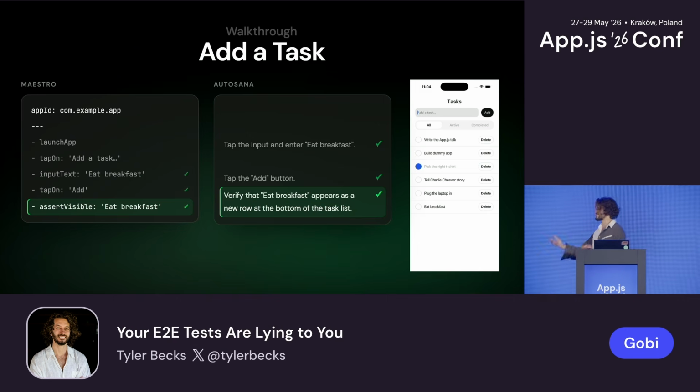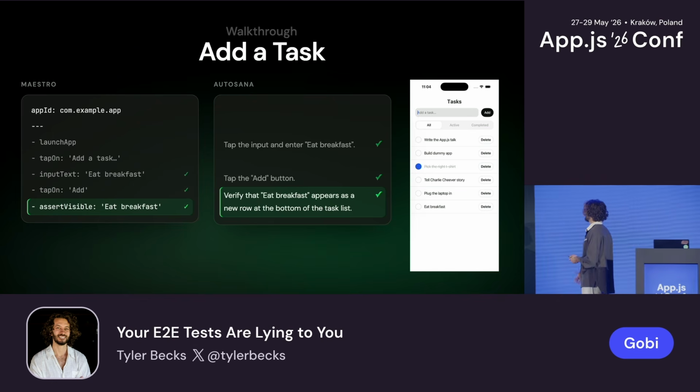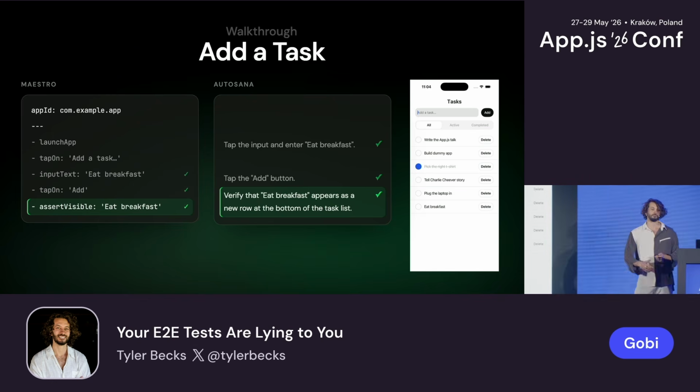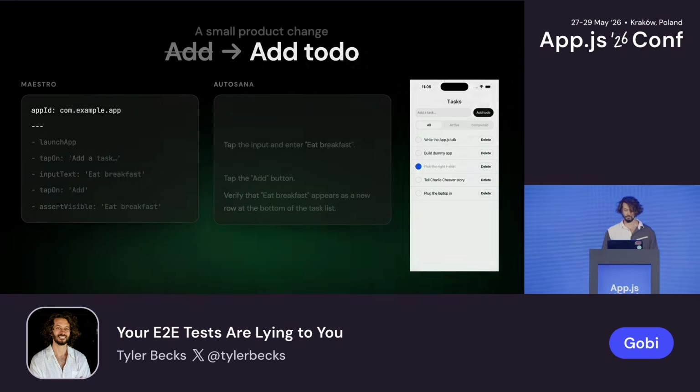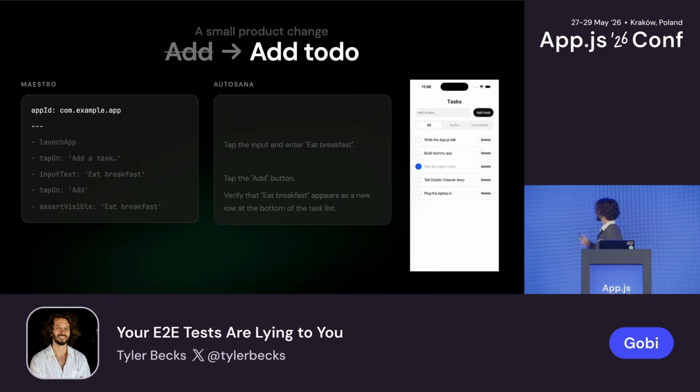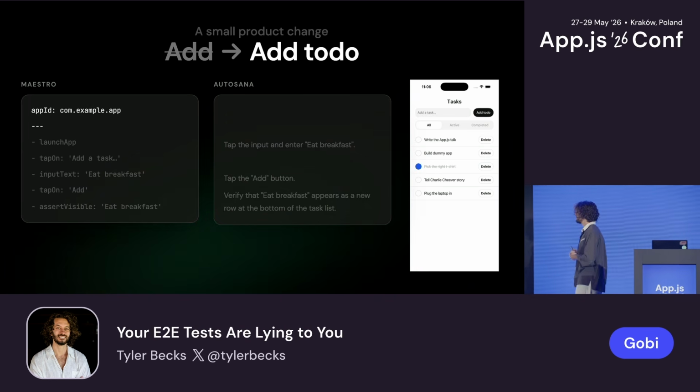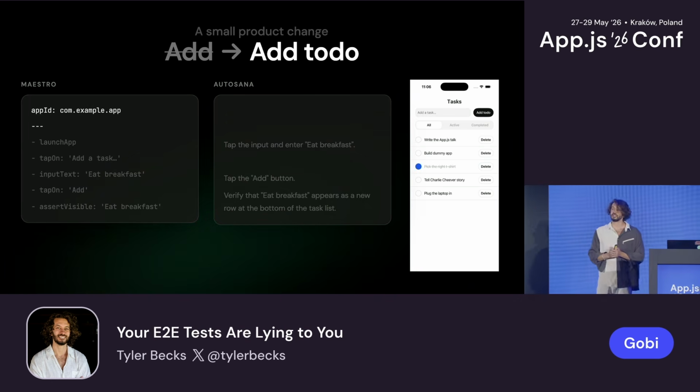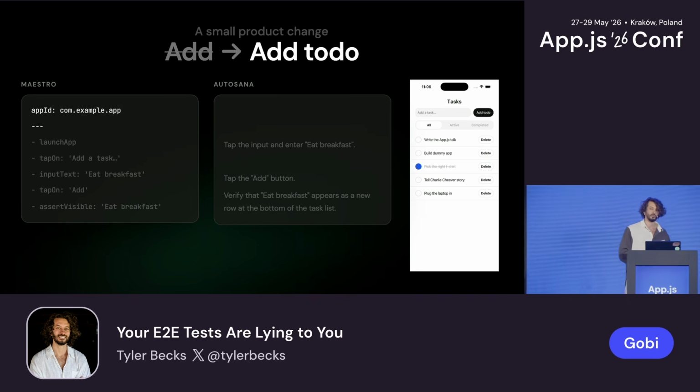However, design decides that they don't like this add button. It's not very clear, and we have to change it to add to do. So we do that. We change it. Now it says add to do. However, we forgot to update our tests, because tests don't run in the PRs. They run nightly, overnight. So what happens?